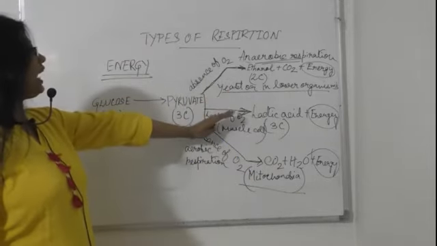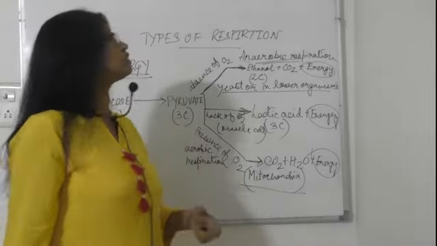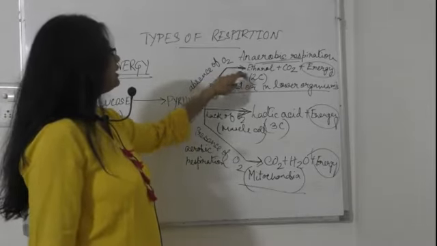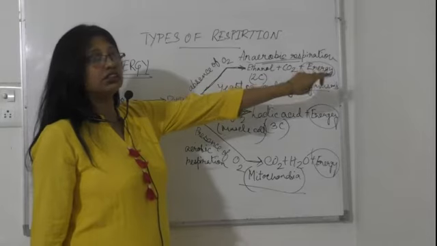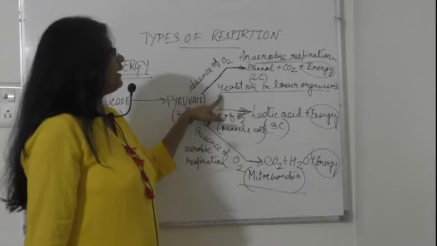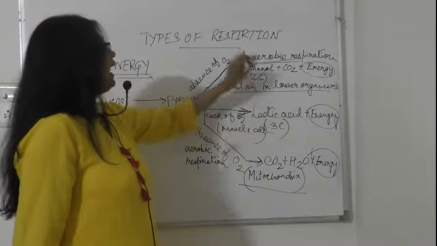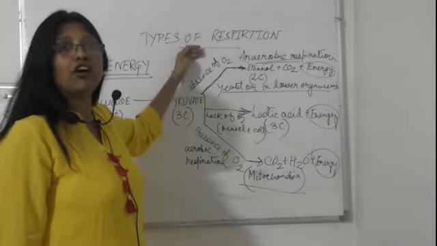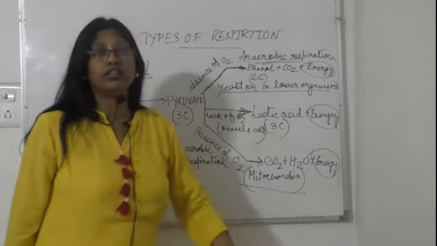So again, I am recapping so that you won't be confused. In absence of oxygen, it gives ethanol, carbon dioxide and energy. Ethanol is a 2-carbon molecule. It can be seen in yeast or lower organisms. As it is performed in the absence of oxygen, it is known as anaerobic respiration.